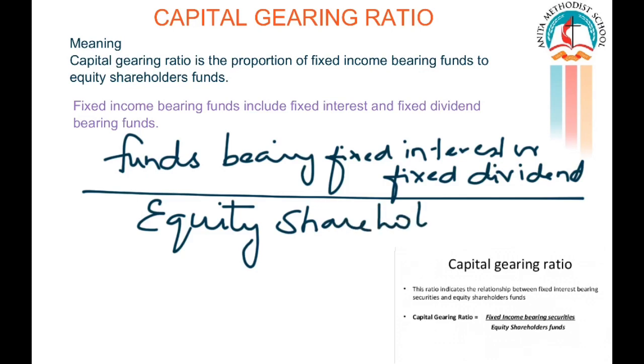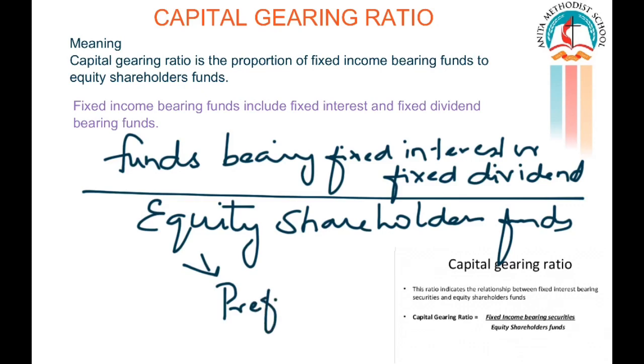When I say equity shareholders' funds, what should you not take into account? Very good. Preference shareholders will not come over here.